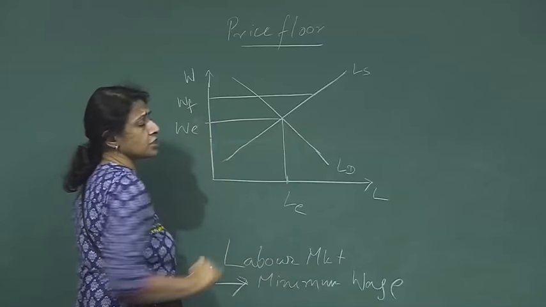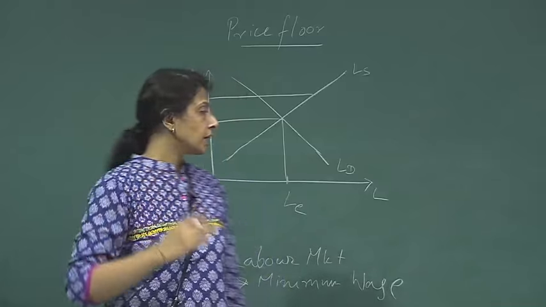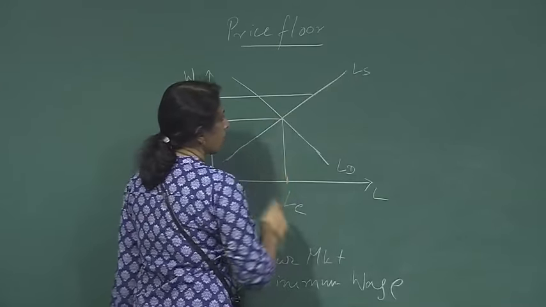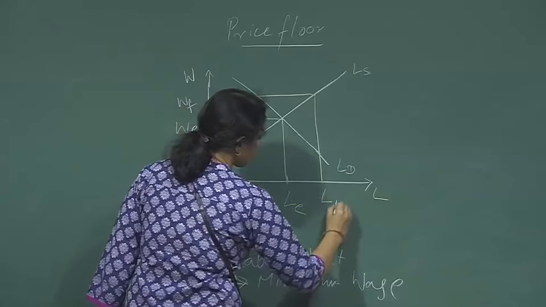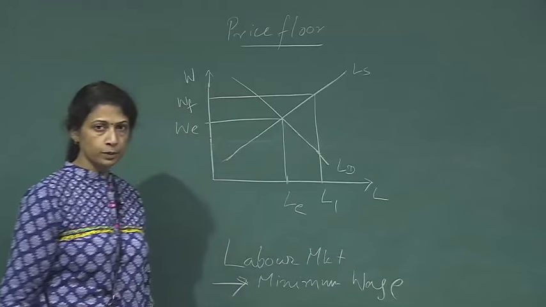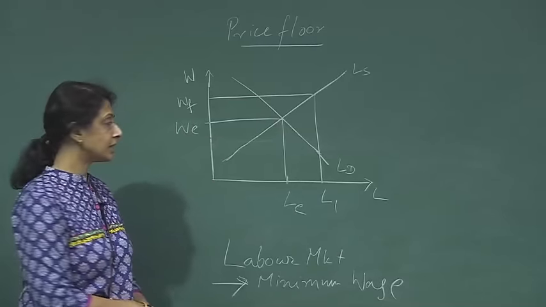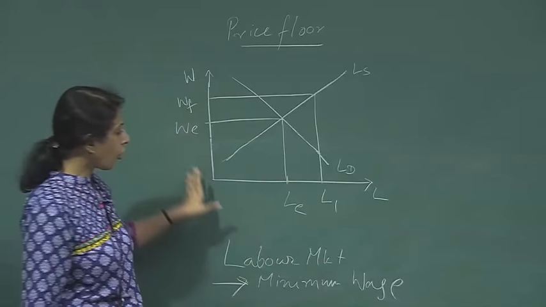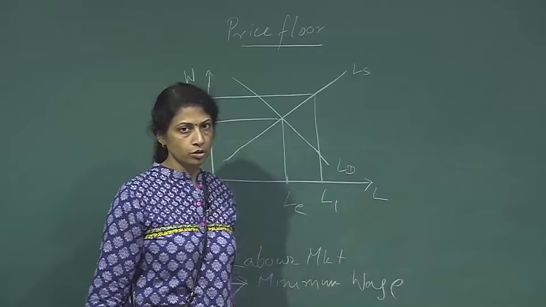Since the market wage that can be offered has gone up, this is the minimum wage. At this wage, along the supply curve, L1 number of people or laborers would like to supply their labor. They would be very happy to work at this higher wage. So all these people now enter the job market. They are all looking for jobs.